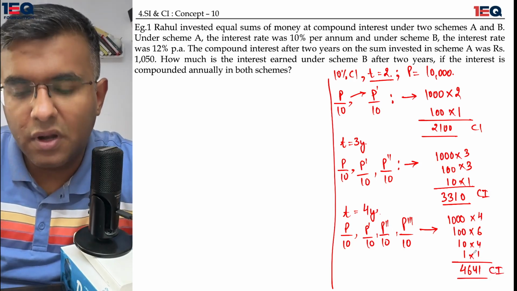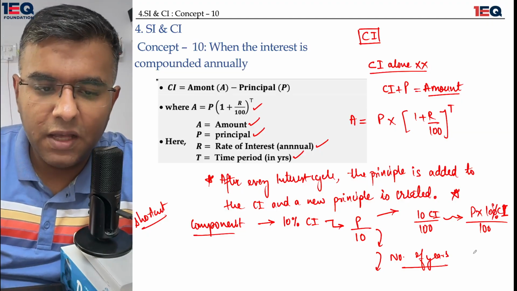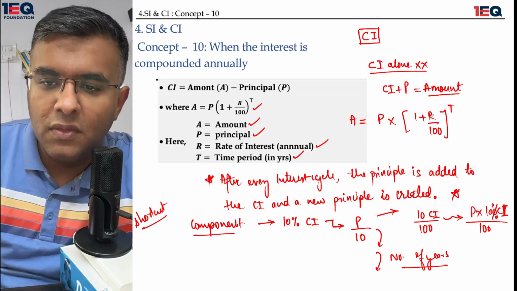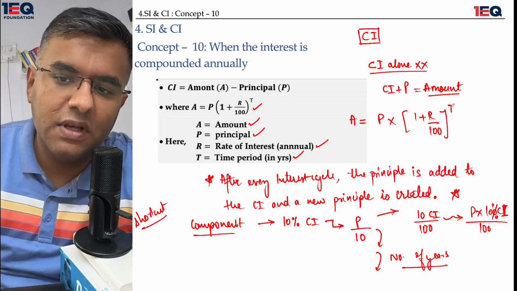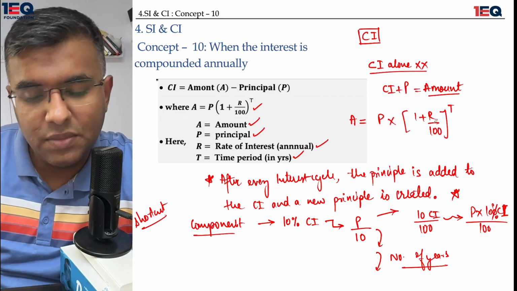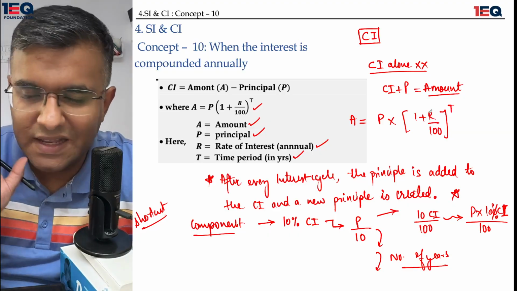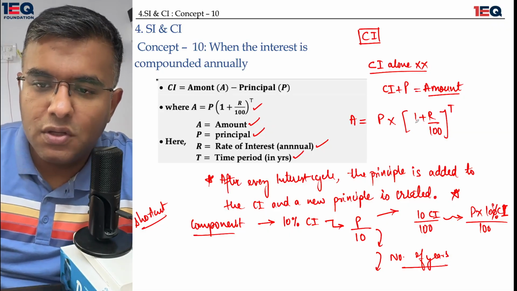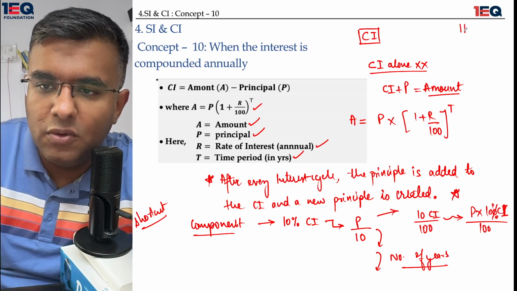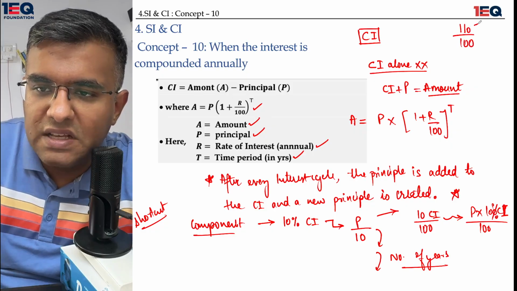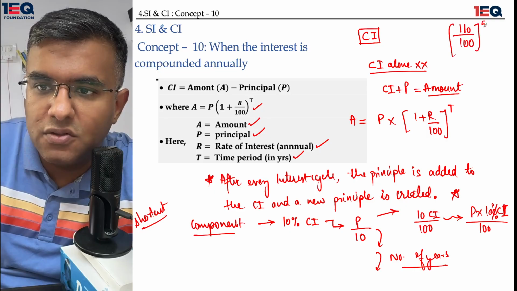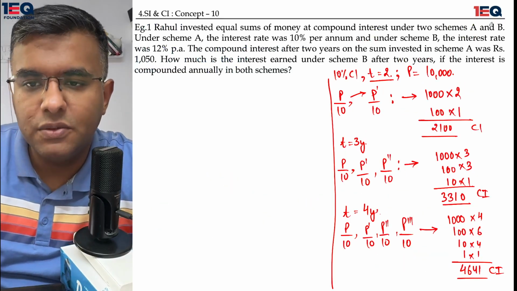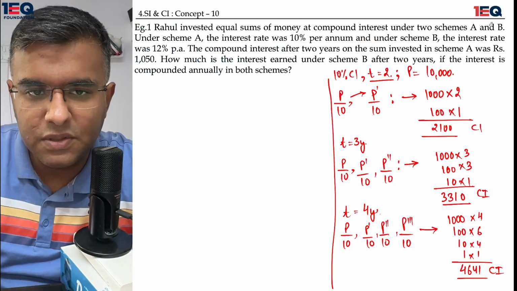So this was the short trick that I was talking about: every time you have to calculate the compound interest, you can definitely take this route. But the only problem is that, let's assume there is a power of 5 and you get an easy 10% interest rate. Once that comes into play, you will have to solve a problem like 110 upon 100 raised to the power 5, if it comes out for 5 years. So in this situation, this thing helps you a lot.